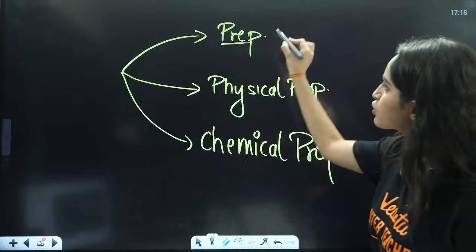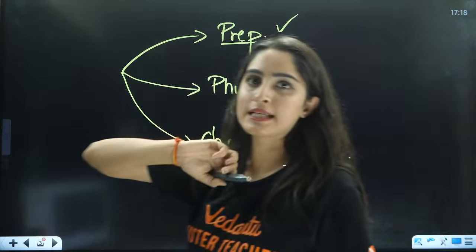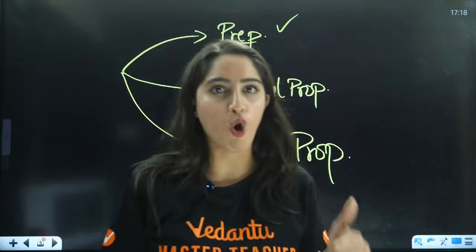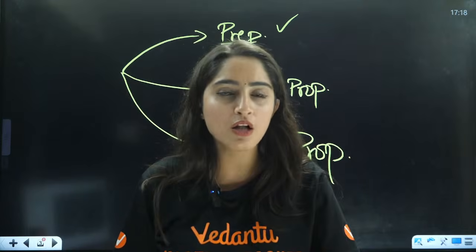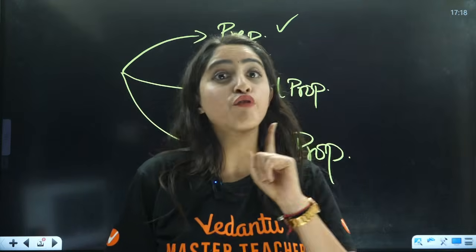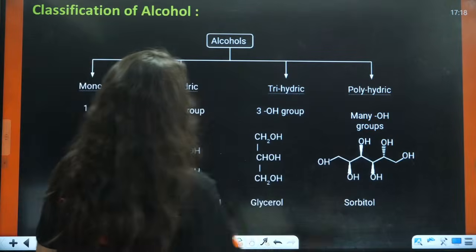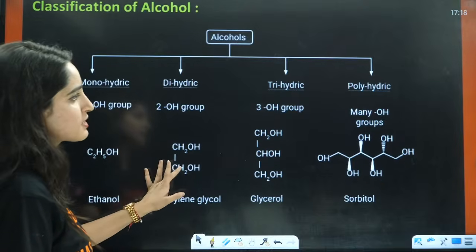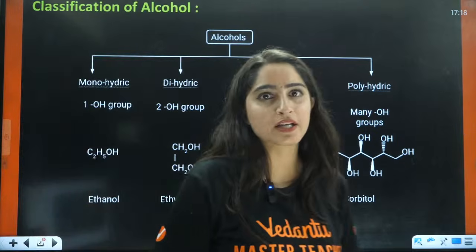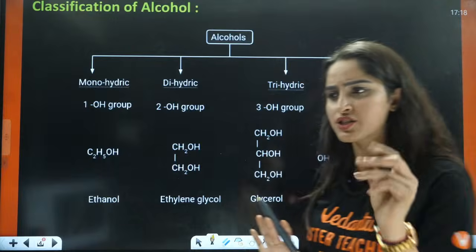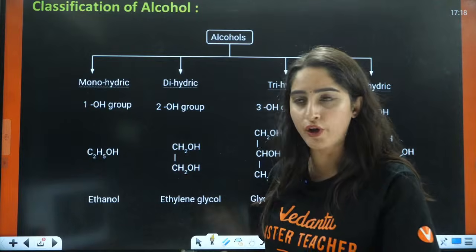So firstly, let us talk about the preparation, right? Firstly, we will talk about alcohols. Then we will talk about phenols, then we will talk about ethers. So first thing is alcohol. For alcohol, firstly let's see the classification. Classification is very simple, very easy. It's just a quick revision I am doing for you, right?